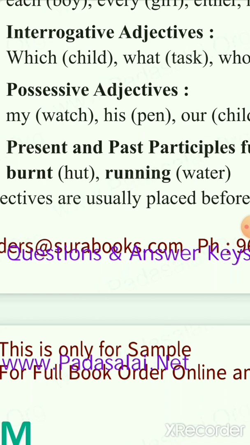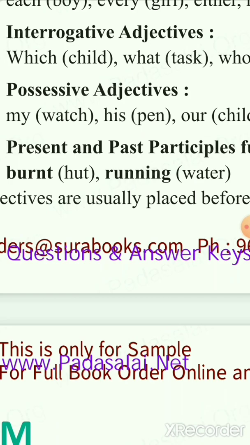Similarly, you see run means what? Odradhu. Running water. It is giving additional information about the water, that the water is running. Odittirukku, odikondirundhathu. So that is the present participle. The verbs are changing into an adjective. So when the verb is changing into an adjective, automatically which verb can change?